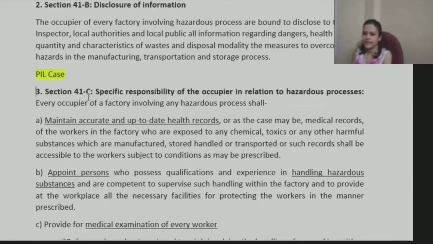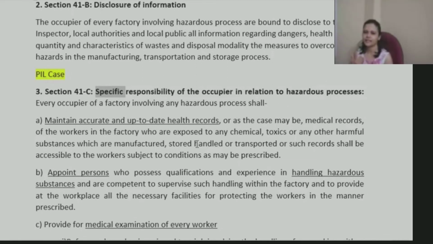Then the third one is section 41C, specific responsibility of the occupier in relation to hazardous process. Apart from disclosing this information, the occupier will have such responsibility as mentioned here. Maintain accurate and up-to-date health records, or as the case may be, medical records of all those workers, because those workers are in direct contact with those hazardous things.